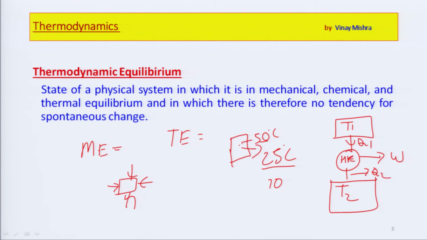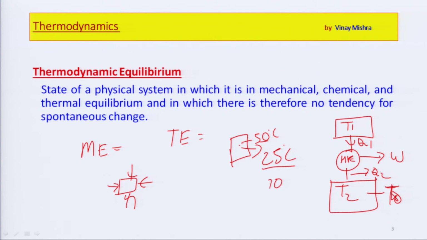This is the condition in which the temperature is given: this one is the high temperature, this one is the lower temperature. We get a certain amount of work from this heat engine, we give a certain amount of heat equal to Q1, and the heat rejection is equal to Q2. If we reduce this to T naught, T naught is the temperature of the surroundings. In the atmosphere, we consider it approximately 300 Kelvin, generally 25 or 27 degree centigrade.